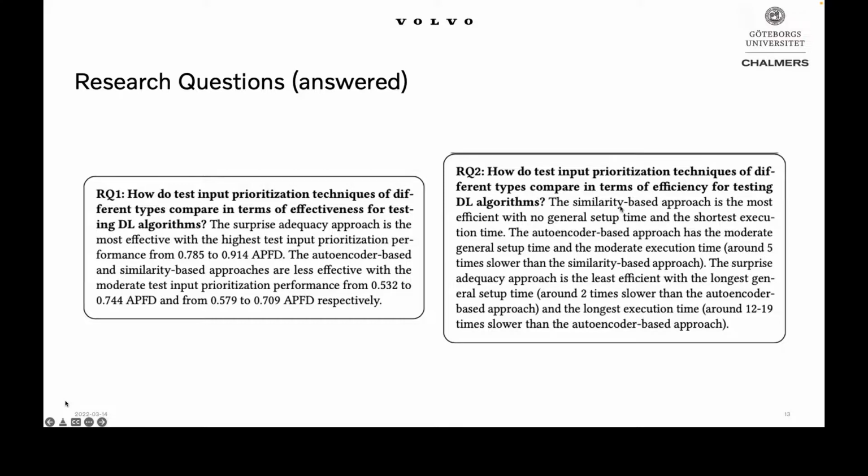In terms of efficiency, the similarity-based black box approach is the most efficient, without any setup time and with the shortest execution time. The autoencoder-based approach is somewhere in between, and the surprise adequacy white box approach is the least efficient in our experiments, 2 times slower than the autoencoder, and around 12 to 19 times slower than the autoencoder-based approach in execution time.